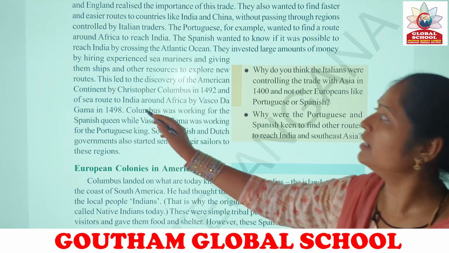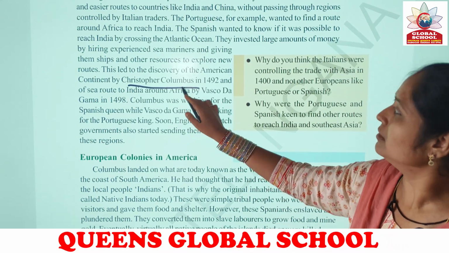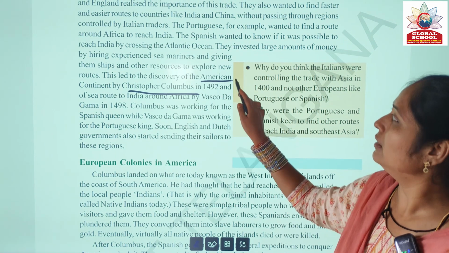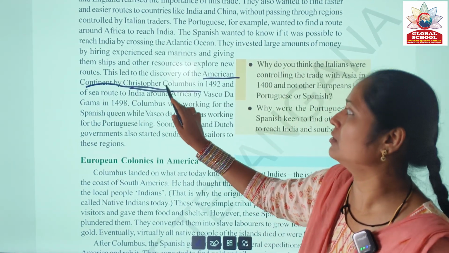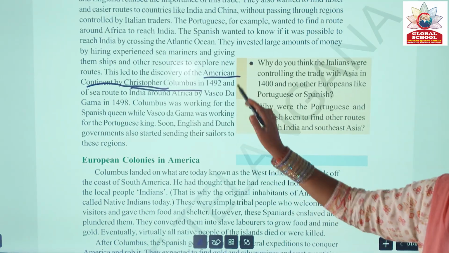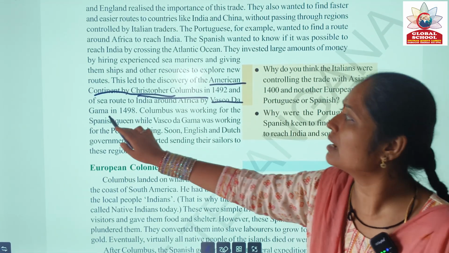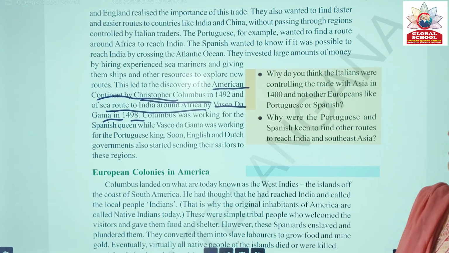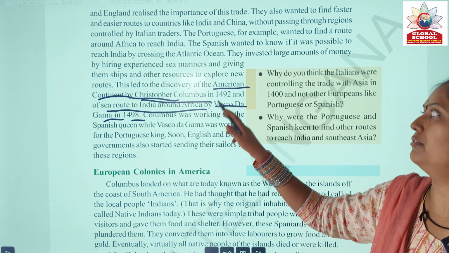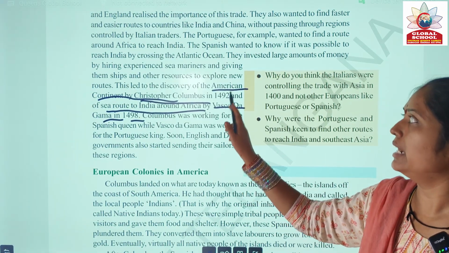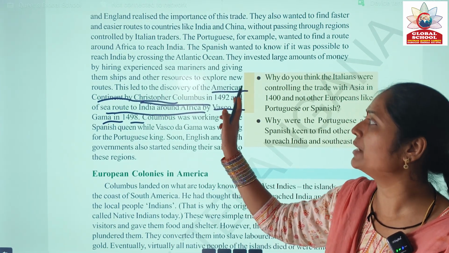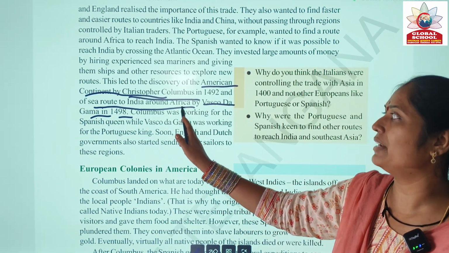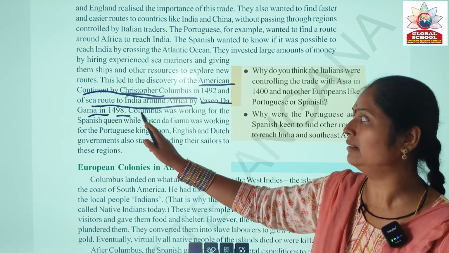So children, while seeking a sea route to India, Christopher Columbus discovered the American continent. Columbus discovered America. And Vasco da Gama in 1498 found a sea route to India around Africa. These two years are very important: 1492, the discovery of the American continent by Christopher Columbus, and 1498, the sea route to India around Africa by Vasco da Gama.